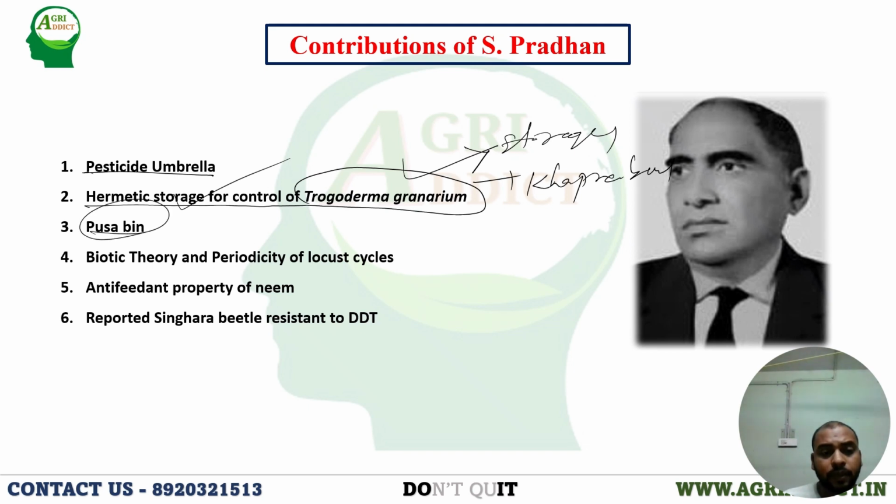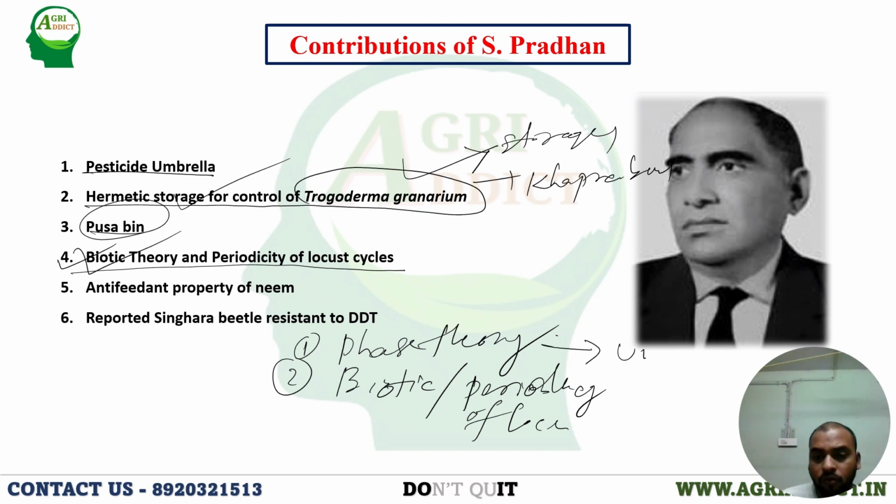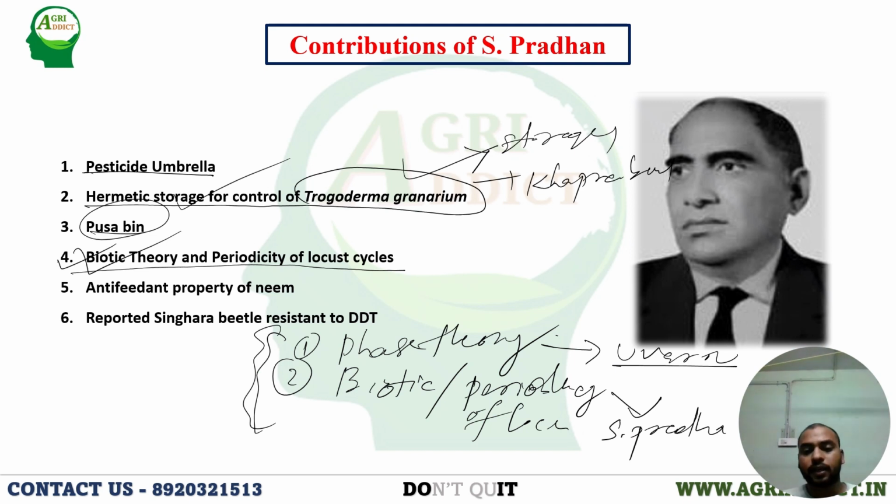And this is Pusa Bean, and the biotic theory and periodicity theory of the locust cycle. This is very important. Two important concepts are there. One is the phase theory of locust. Another is the biotic theory or periodicity of locust. Okay. So the phase theory was given by Uvarov, but the biotic theory was given by S. Pradhan. Don't be confused between these concepts. Nowadays they are asking questions. They may confuse you. Who wrote the biotic theory of locust?